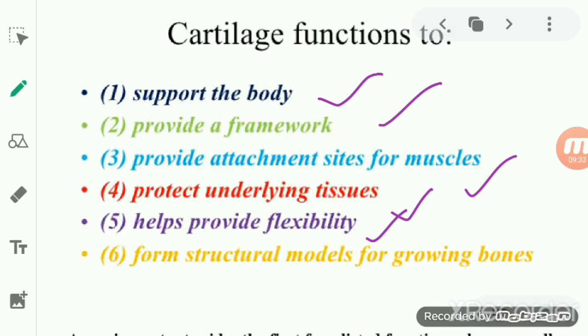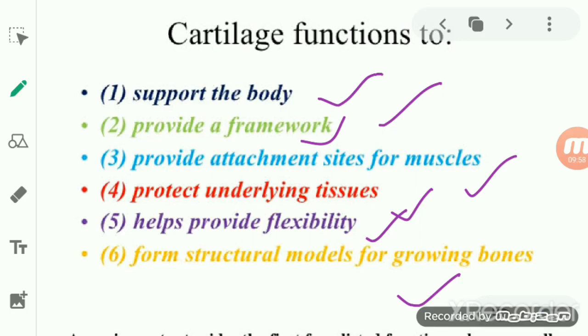So it helps in giving flexibility to the body part, as well as it forms a structural model for the growing bones. So we had discussed that it provides the framework. It smoothens the surface at the joint. So these are the different functions of the cartilage in the skeletal tissues.